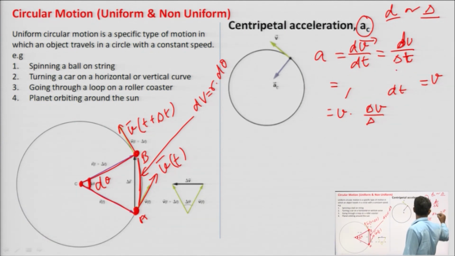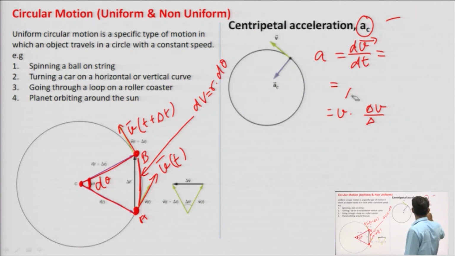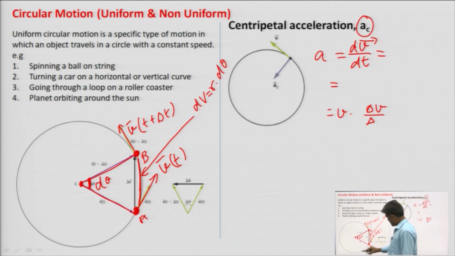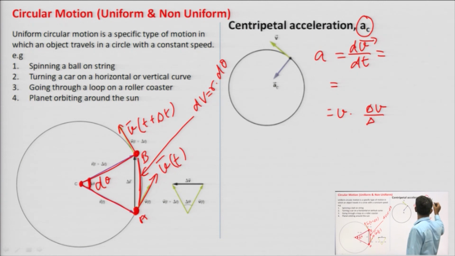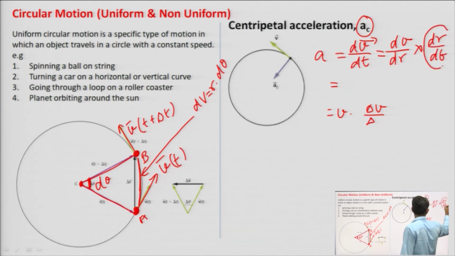Let us write it as dv by dr into dr by dt. What is dr by dt?